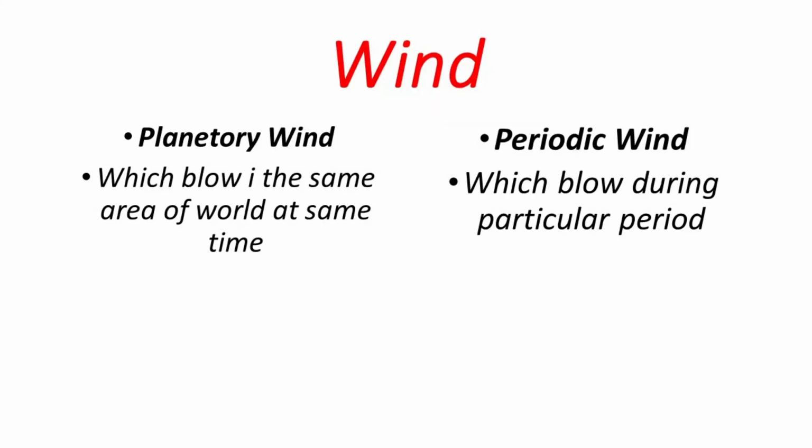Now moving on to the winds. Air moves from high pressure to low pressure areas. When the air moves, we say that the wind is blowing. We have two common types of winds: planetary winds, which blow throughout the world at the same time, and periodic winds, which flow at a particular time of the year in particular areas only. These are also called regional winds.